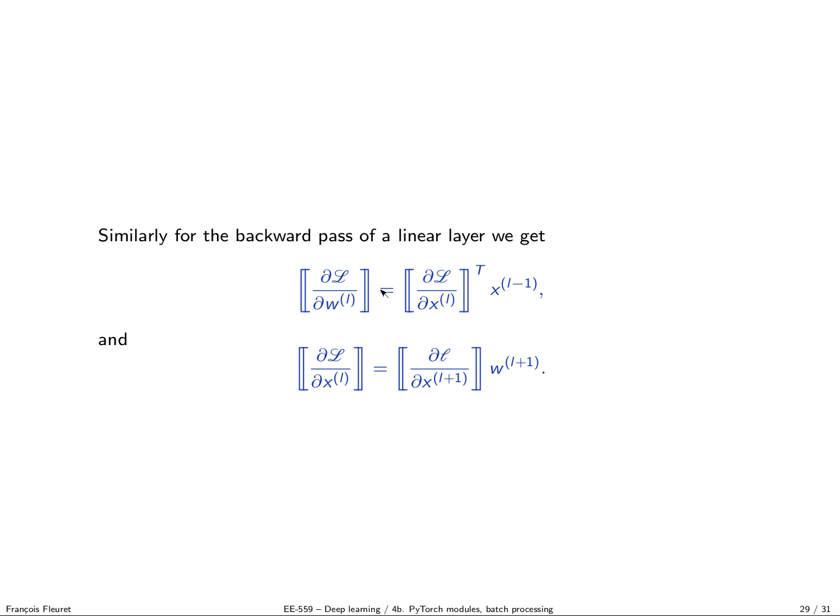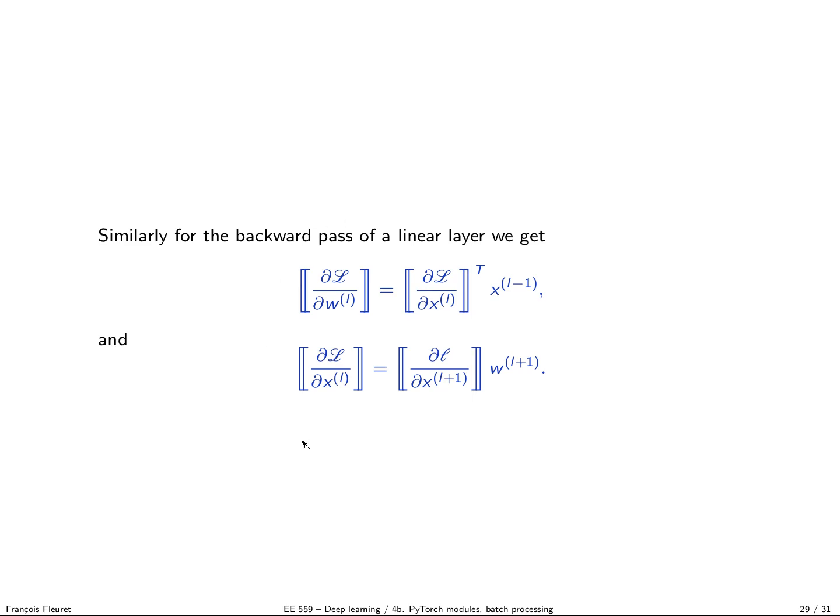Okay. For the backward, it's the same stuff. Instead of multiplying by the transpose of the weight on the left, now we multiply by the weight on the right. Remember that we still keep the tensorial operation, which means the derivative of the loss with respect to the activations is a 2D matrix, because this activation is a 2D matrix. So the transpose of the derivative of the loss with respect to the activation is also a 2D matrix, but everything holds, so those expressions are valid.